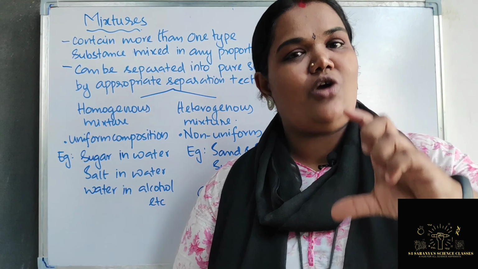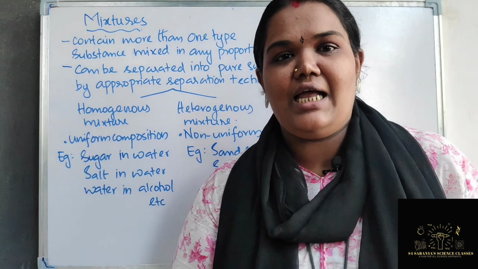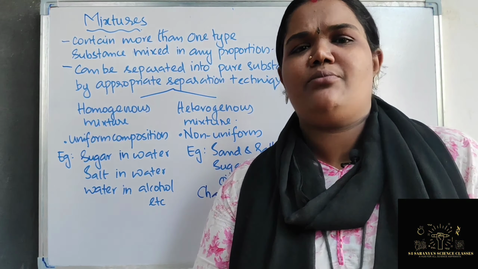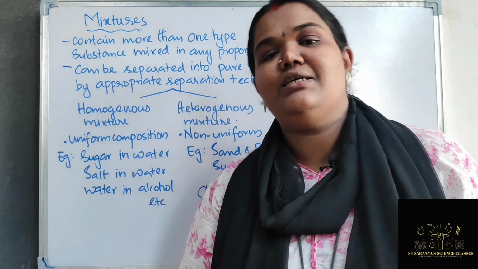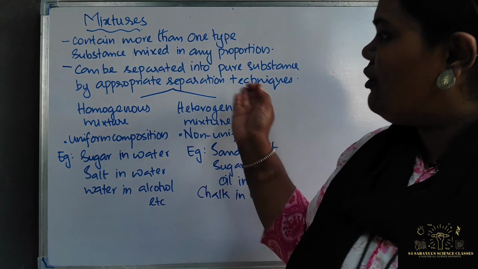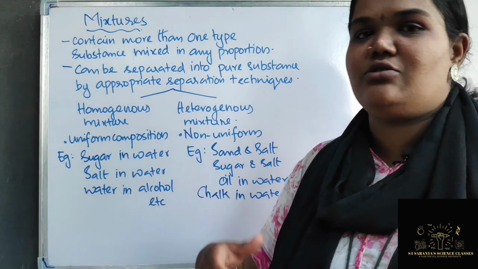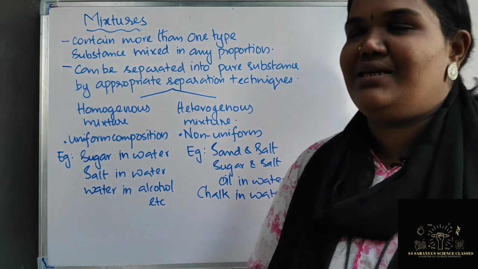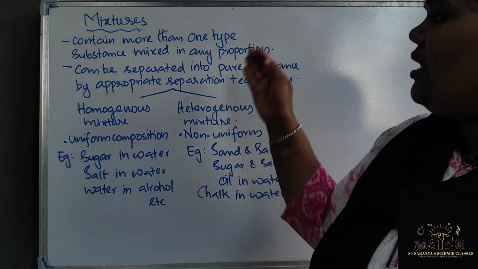If you are taking salt water and want to get the salt out of it, you just perform evaporation. The water will be evaporated and you will get the salt. So this is a normal physical method, so you will get the components separately very easily. You can perform any of the separation techniques according to the components present in them.